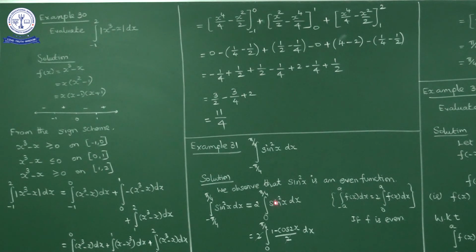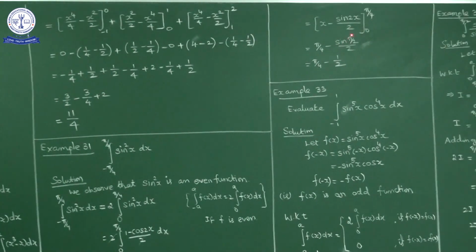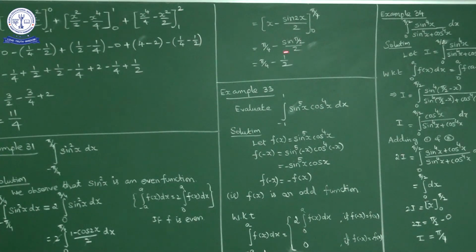We don't have a direct integration formula for sin square x, so I'll write sin square x as 1 minus cos 2x by 2. So 2 times the integral 0 to pi by 4, 1 minus cos 2x by 2. The 2s get cancelled. So what we get is integral 0 to pi by 4, 1 minus cos 2x dx. The integration is x minus sin 2x by 2, with lower limit 0 and upper limit pi by 4. Apply the upper limit, pi by 4 minus sin pi by 2 by 2. The lower limit gives 0 only. So pi by 4 minus sin pi by 2, 1 by 2. So the answer is pi by 4 minus 1 by 2.